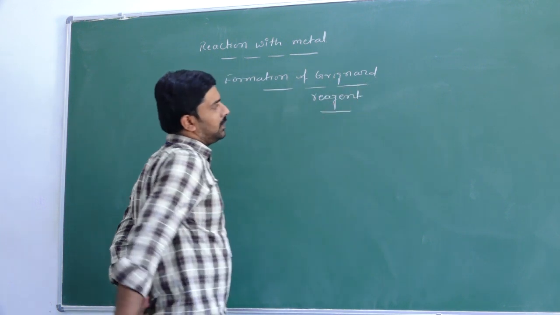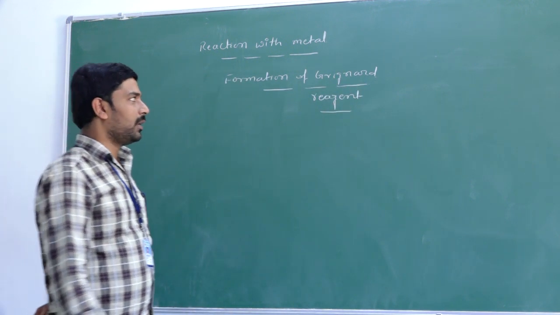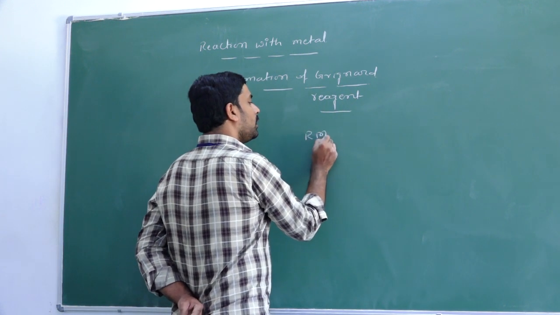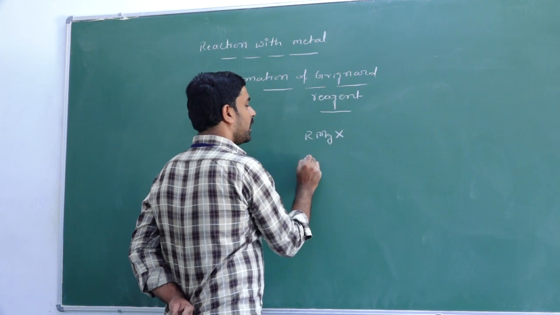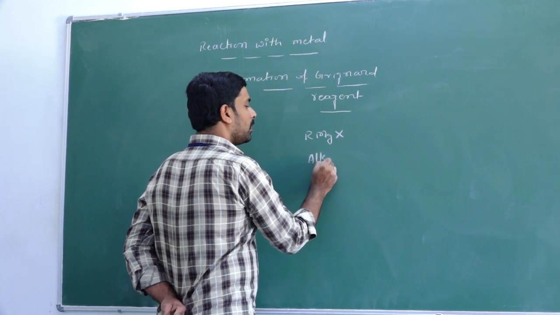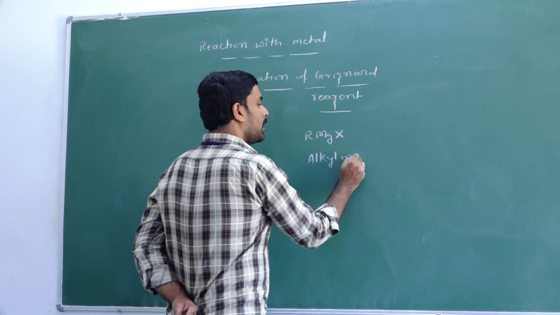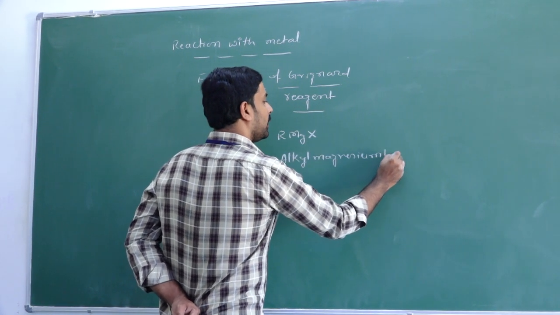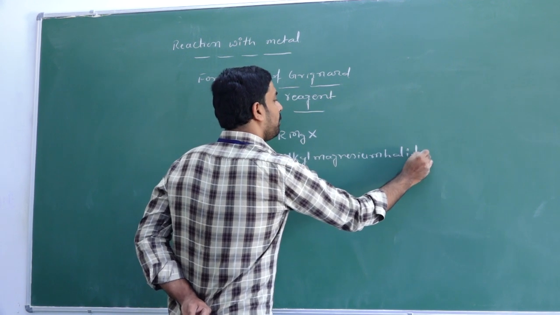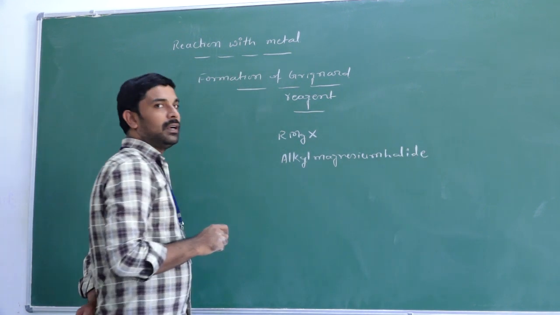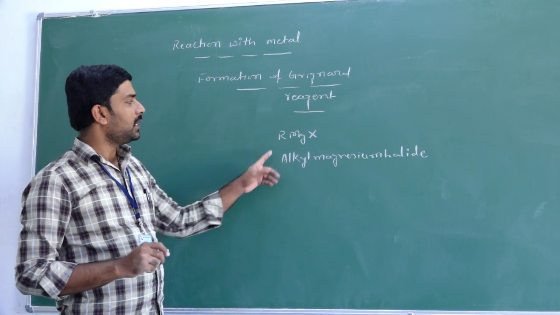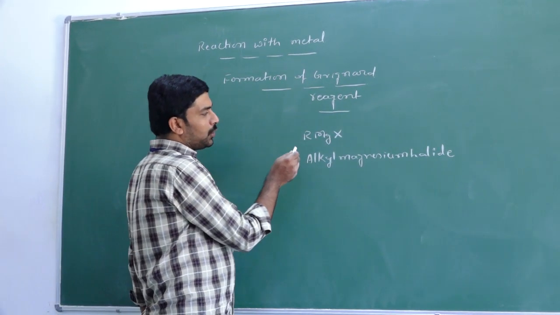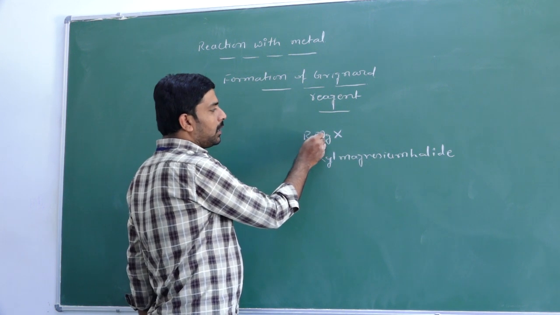How is the Grignard reagent formed? What is meant by Grignard reagent? Grignard reagent means alkyl magnesium halide. Alkyl magnesium halide we call as what? Grignard reagent. What is Grignard reagent? Alkyl magnesium halide. Here there is a formation of bonding between carbon and metal.